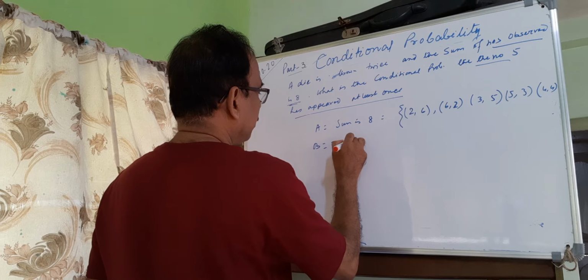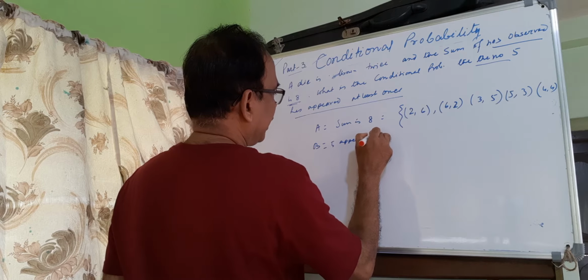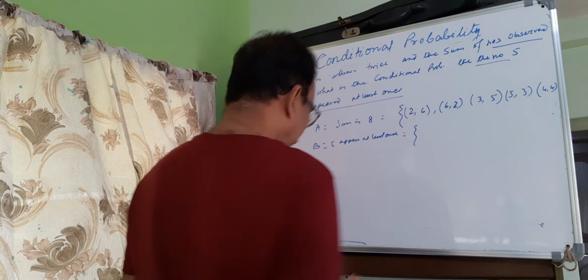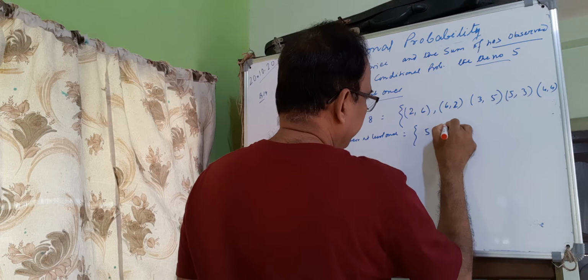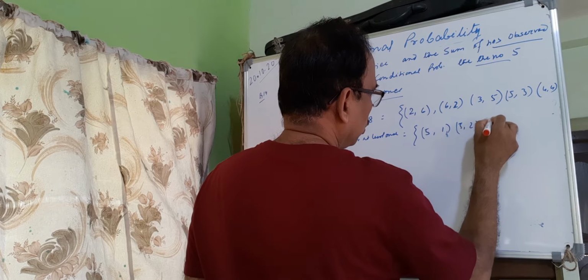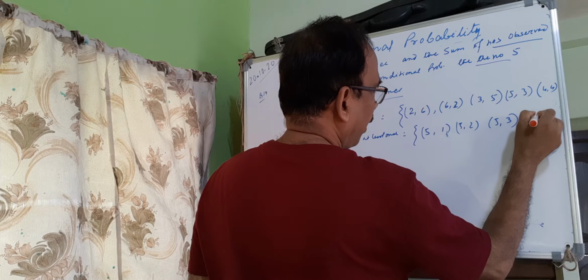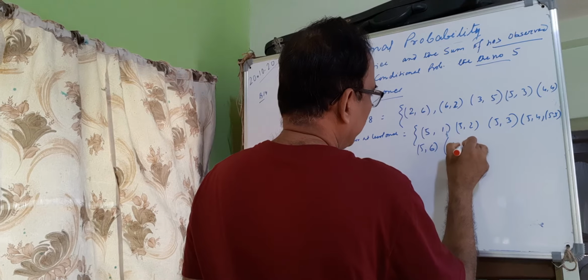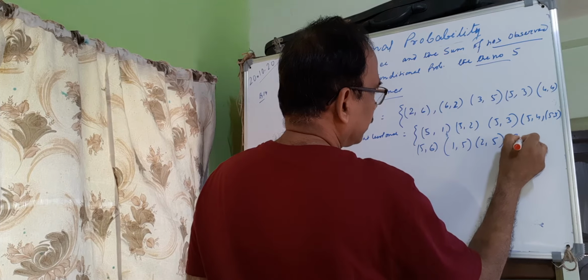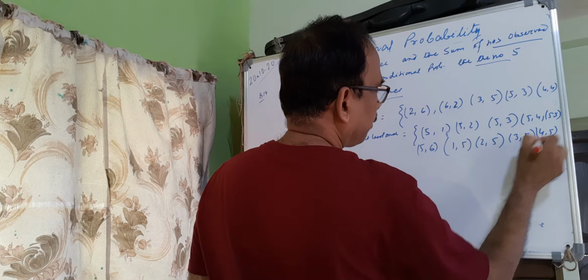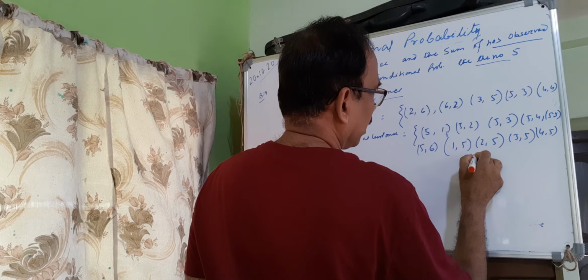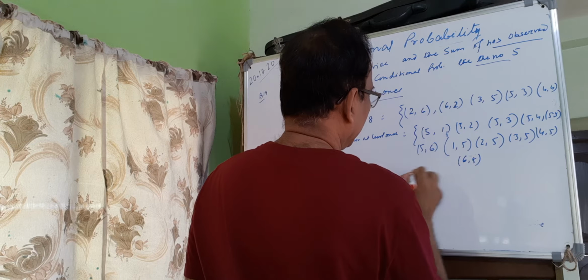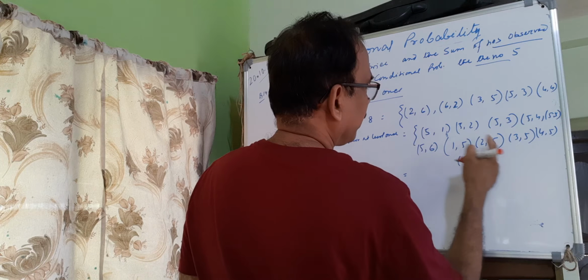5 appears at least once. That is (5,1), (5,2), (5,3), (5,4), (5,5), (5,6), then (1,5), (2,5), (3,5), (4,5), (6,5). Counting these gives 11.